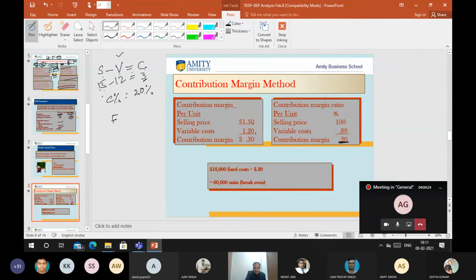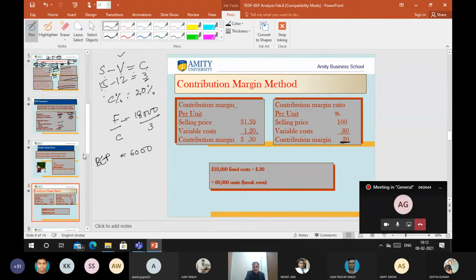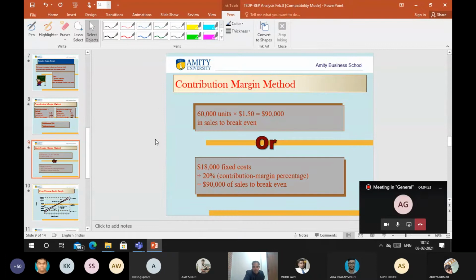Now if I know the fixed cost F, here fixed cost is 18,000. Fixed cost divided by C, 3 rupees, then it will come to 6,000. 6,000 is BEP. It means if I sell less than 6,000 units, I won't get any profit. More than that, definitely there will be a profit. So this is the contribution margin.